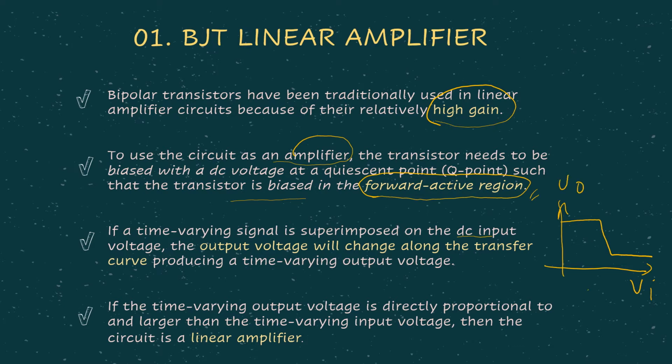If the AC is here, when it is amplified, it will be superimposed along the DC line as the output voltage. If the time varying output voltage is directly proportional to the input, we call this amplifier a linear amplifier.